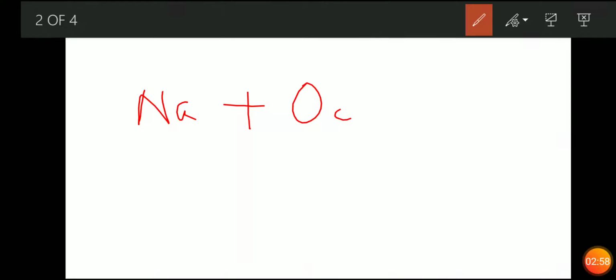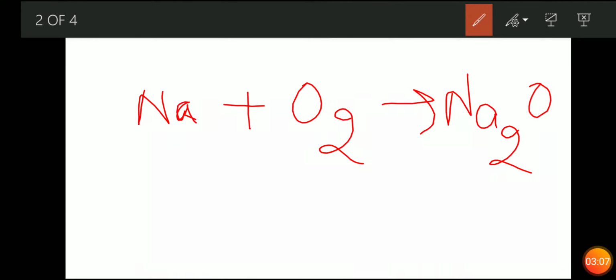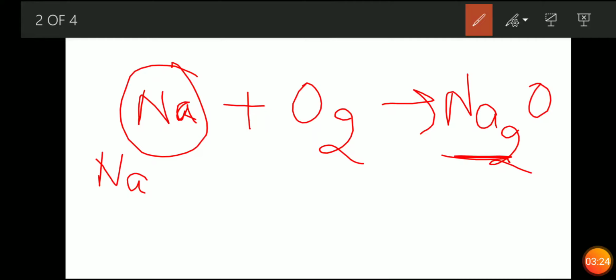Now just take an equation, say Na plus O2, that is sodium plus oxygen. It will give you Na2O, that is sodium oxide. Now what do you mean by balancing? Balancing means the number of atoms on the reactant side and the number of atoms on the product side should be equal. If Na is 1 over here, then in the product side the Na should also be 1. Means you should have a 1:1 proportion. Now if there is not a 1:1 proportion, then you have to balance the equation.